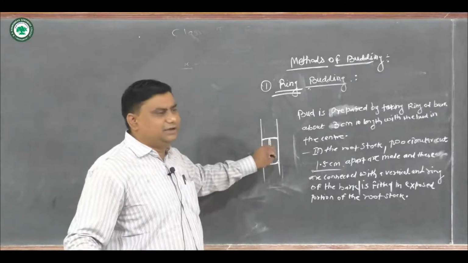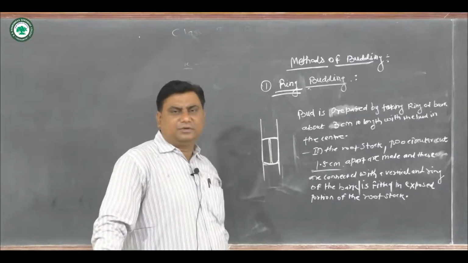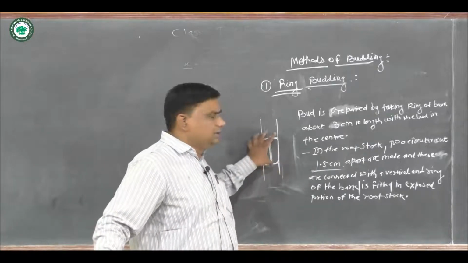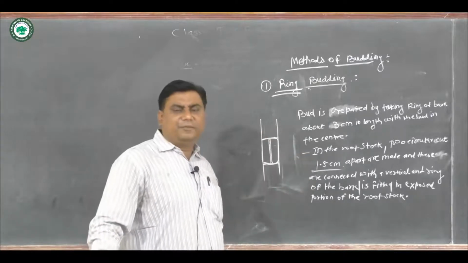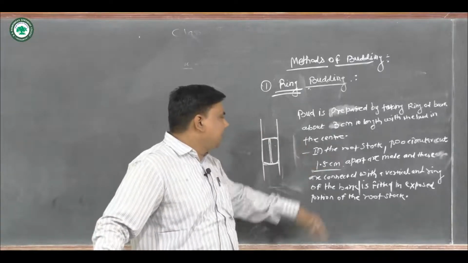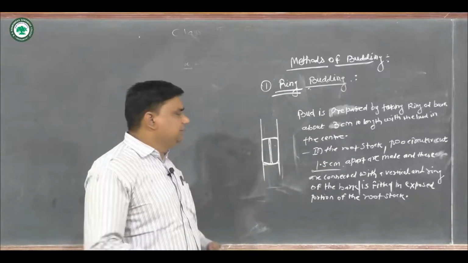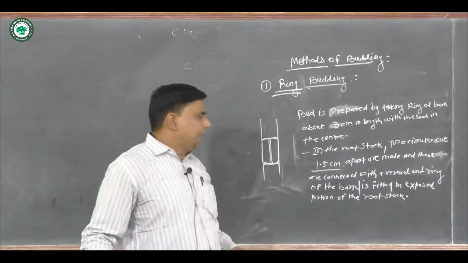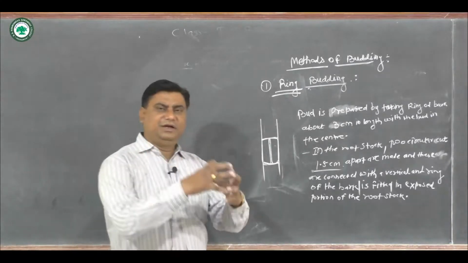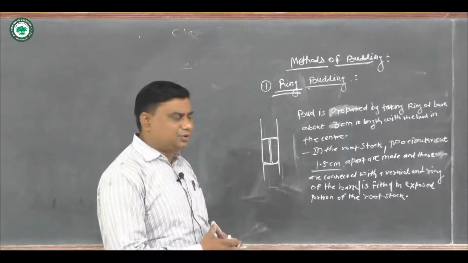Then in the rootstock, two circular cuts about 1.5 centimeter apart are made, and these are connected with a vertical cut, and the ring of bark is fitted in the exposed portion of the rootstock.